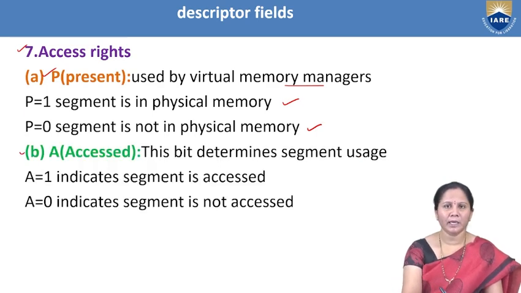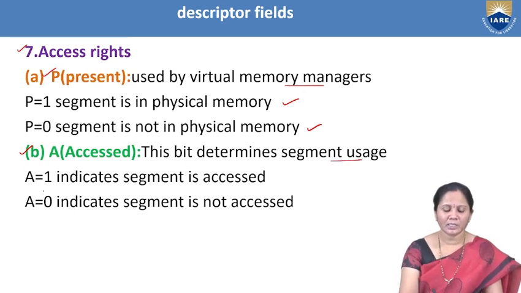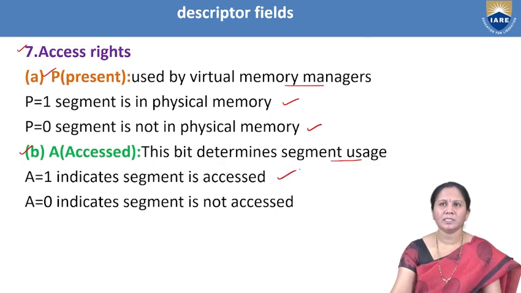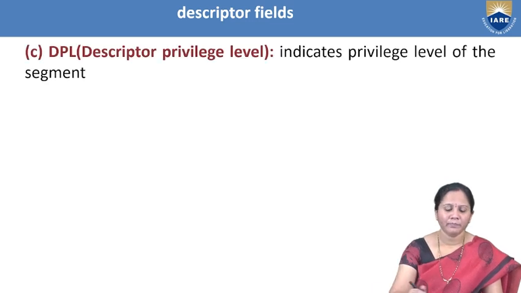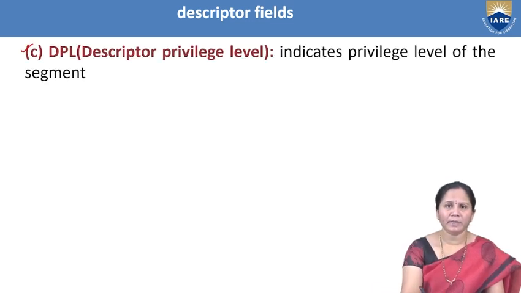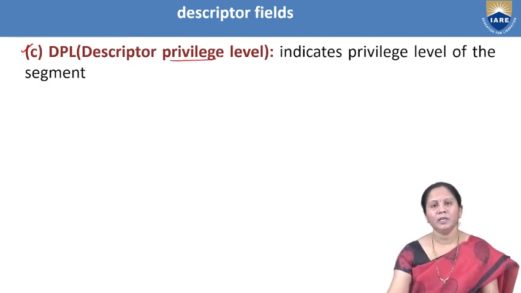And the next bit is A. A represents the access bit. It determines the usage of the segment. If A is equal to 1, it indicates the segment is accessed. If A is equal to 0, it indicates the segment is not accessed. Another bit is DPL. It indicates the descriptor privilege level. So it says the privilege level of each segment.